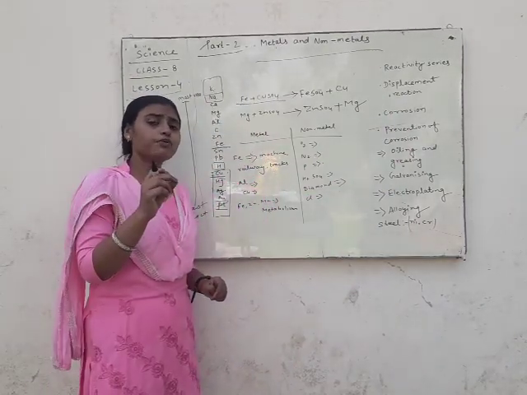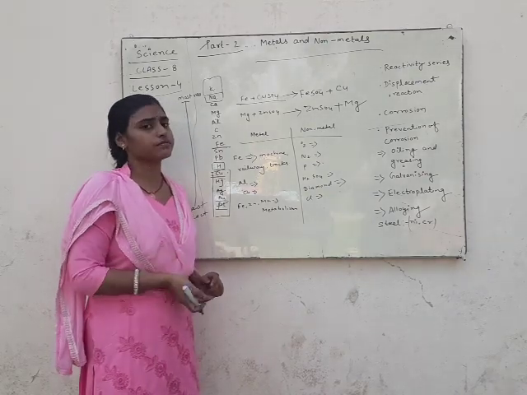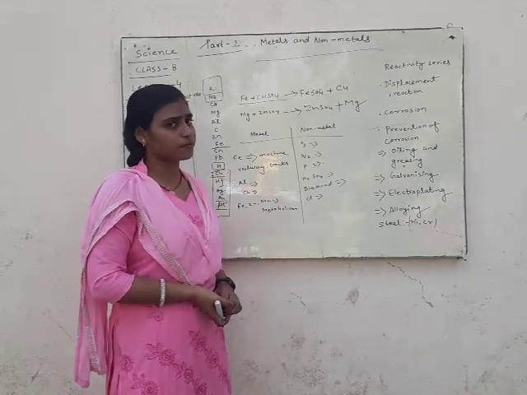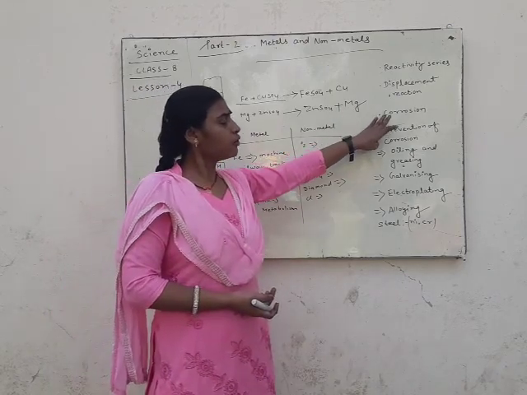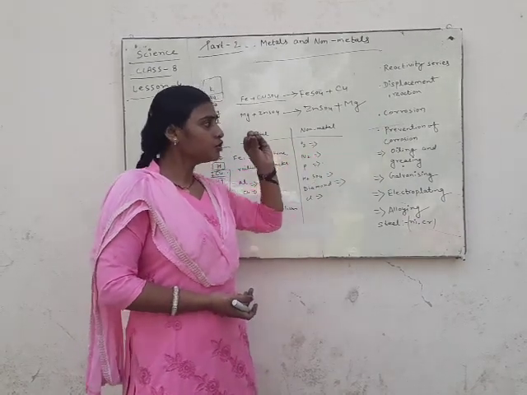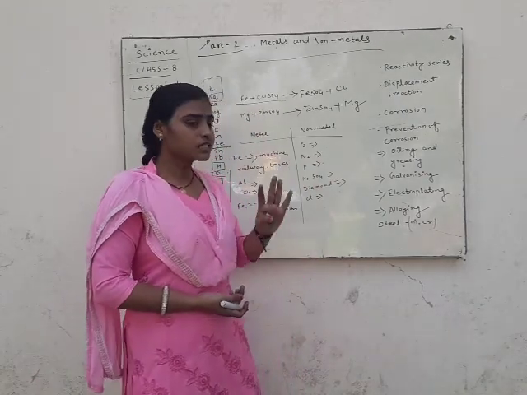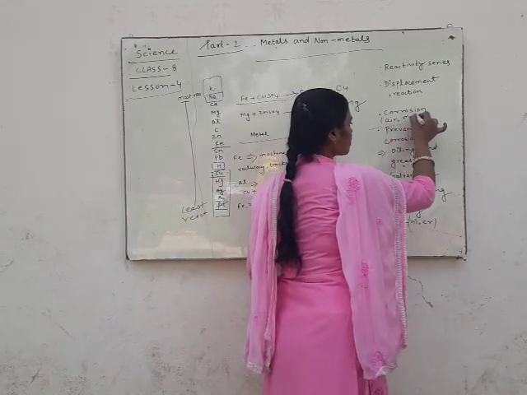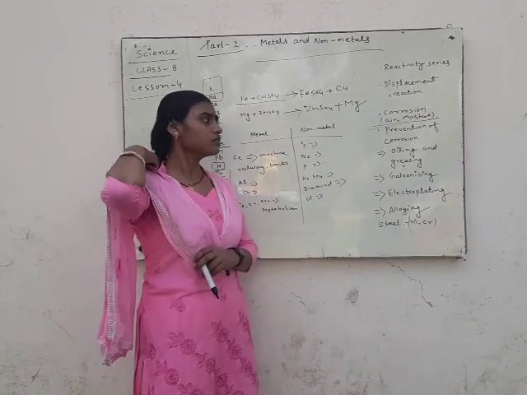The deterioration of metals is known as corrosion. For this process to take place, two substances are most needed: oxygen, air, and moisture. In the absence of air and moisture, corrosion does not take place.